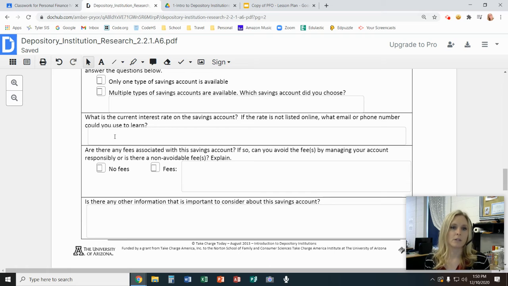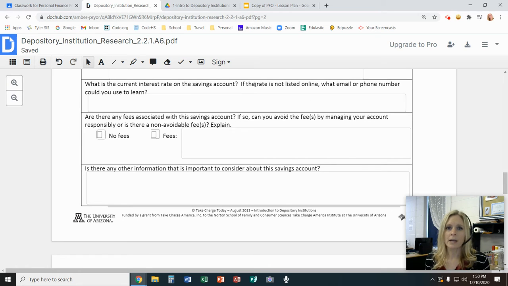And then you want to say, what is the current interest rate on the savings account? That should be on their website as well. It's going to be a percentage, and it's probably going to be fairly low, like 2% or less. So that's the kind of information you're looking for. And then it does say if the rate's not listed online, find an email address or a phone number where you could call and find out more information. You're not going to call.